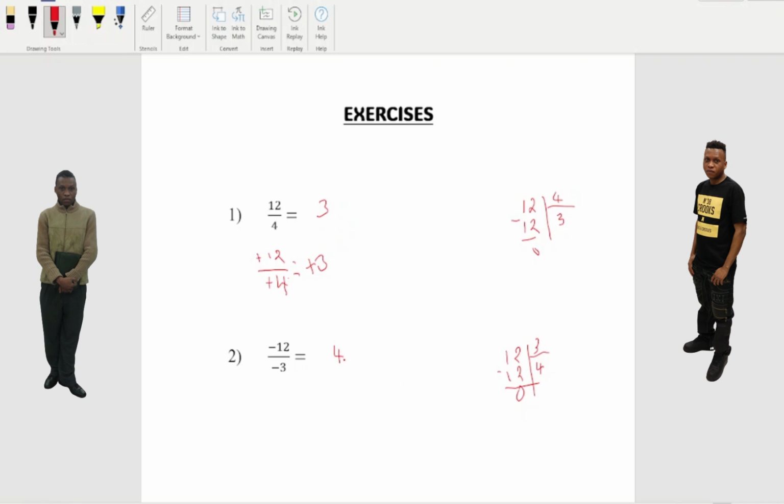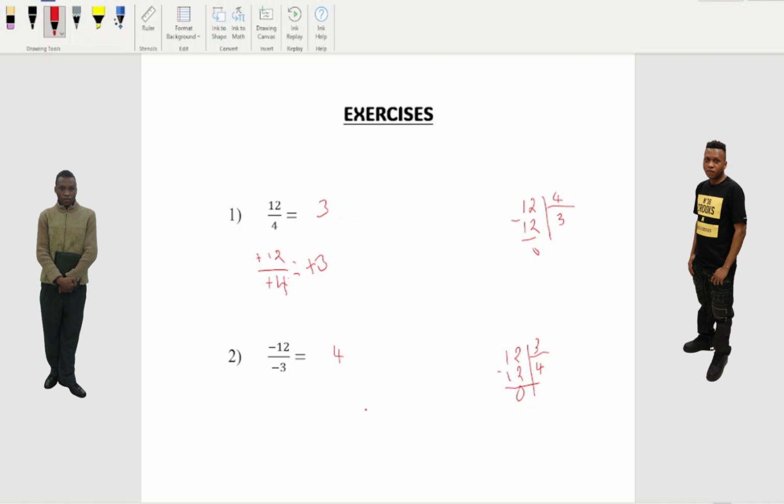Right? Now, don't forget. We have plus here, we have plus here. What is that? Plus divide by plus, minus divide by minus is gonna give us plus. We're gonna write this, positive 4. In reality, you don't have to write it. 4, it's good enough. This is the answer. That's it. That's the final answer.